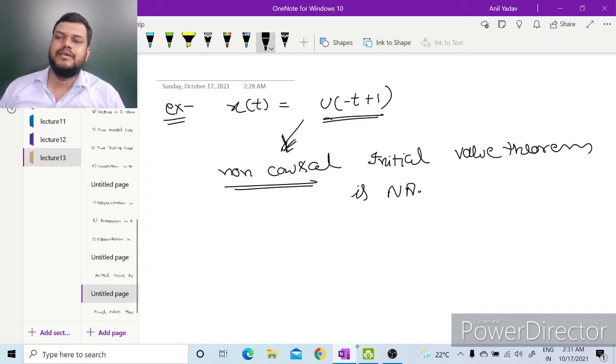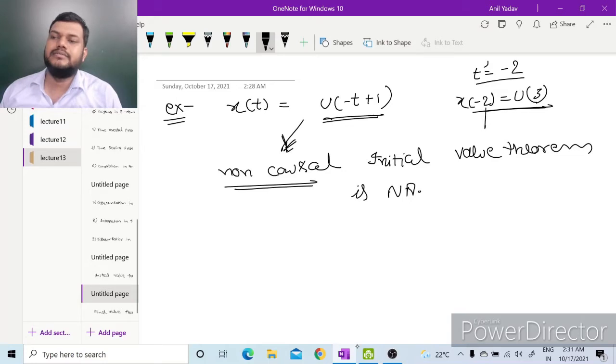So we can see by putting value of t as -2, x(-2) will be u of (2+1), which is u(3). It means its value at time instant -2 is depending upon input at time instant 3. It means its value is depending on future value, so it is a non-causal system. So here initial value theorem and final value theorem cannot be applied.